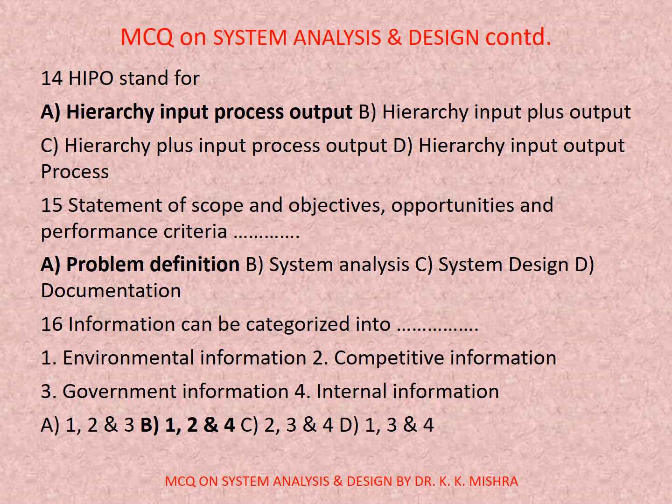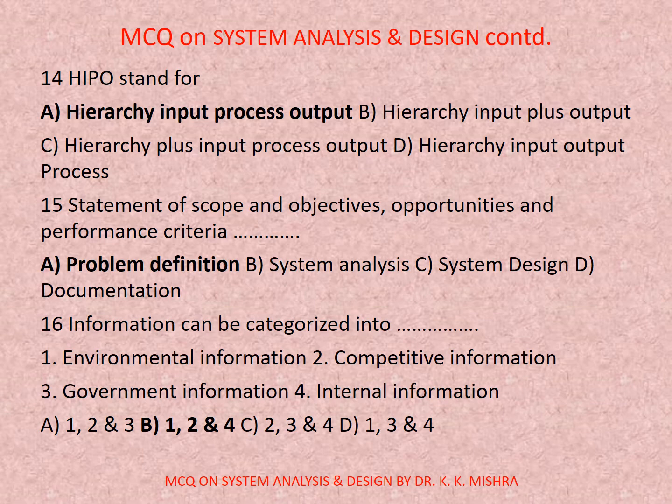Now 15. Statement of scope and objectives, opportunities and performance criteria dash. Options are A. Problem definition, B. System analysis, C. System design, D. Documentation. Correct option is A. Problem definition.